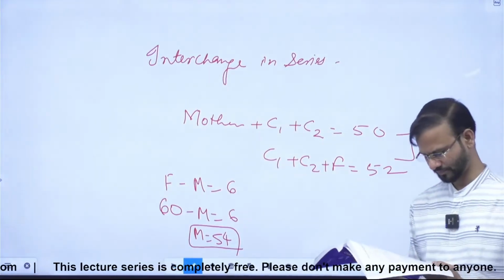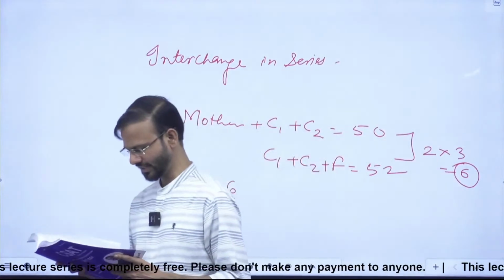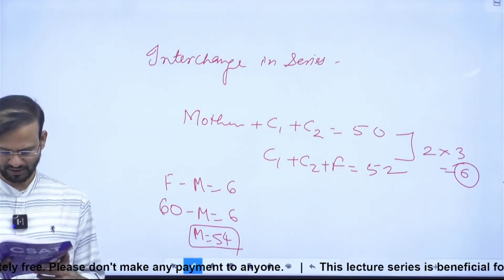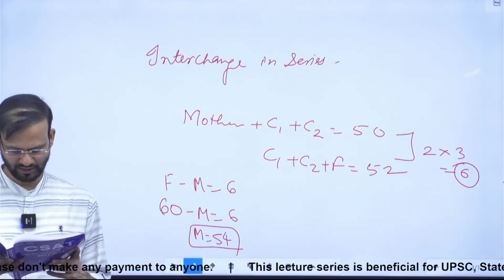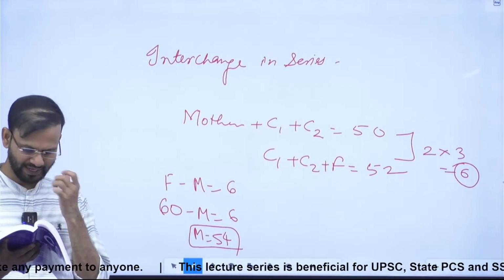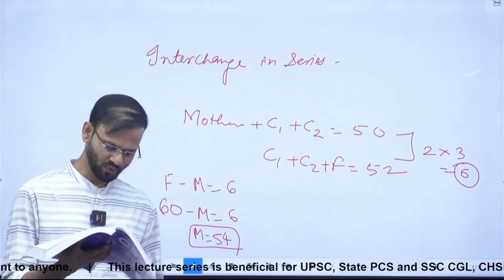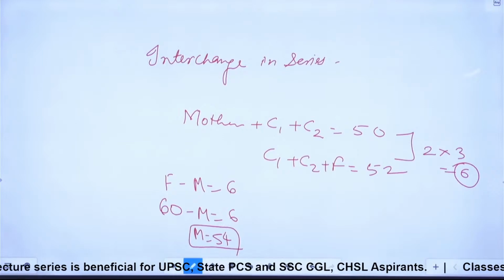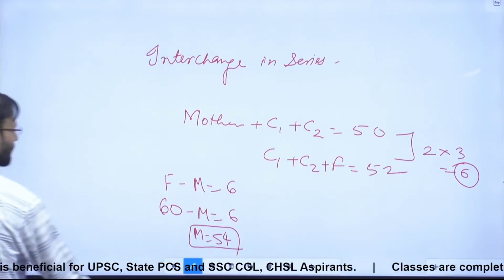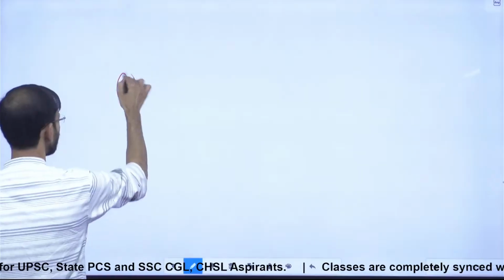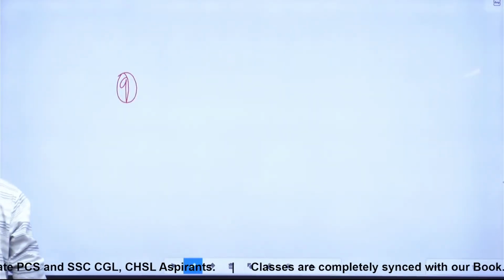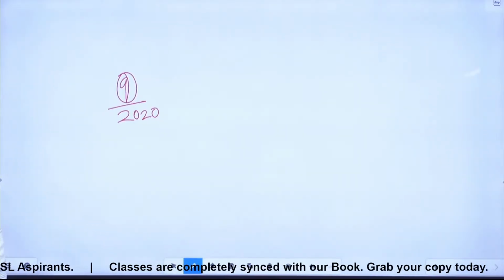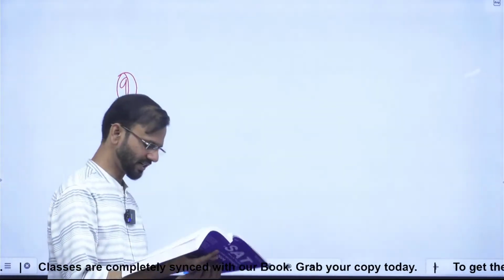Question number 9. Question number 9 is saying the average age of the teacher and the 3 students is 20. If all the 3 students are of same age and the difference between the age of the teacher and each student is 20, then what is the age of the teacher? Guys, how will we do this? Tell me. Question number 9. This was asked in CSAT 2020.